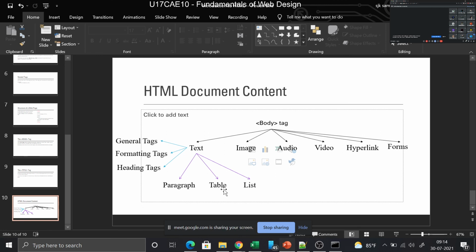Whether it is paragraph, table or list, you will be having some formatting. So for example, if you take Microsoft Word and I type some normal text there, I will be keeping it either in a table, in a list, or in a paragraph. Then I will be doing something called formatting. I might bold this particular text, or put italics, or add some color. I may change the font, I can even change the size, I can even align this one. All these things I can do. That is where all these things come.